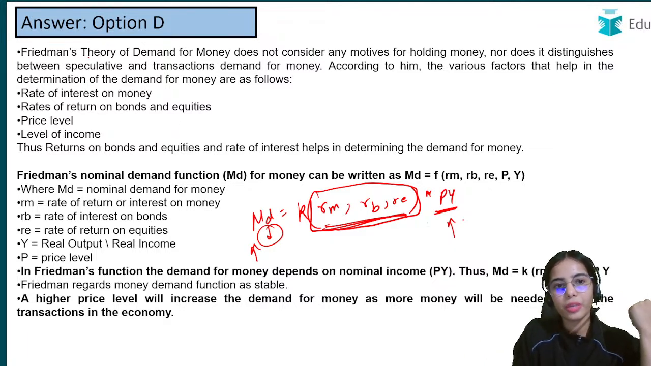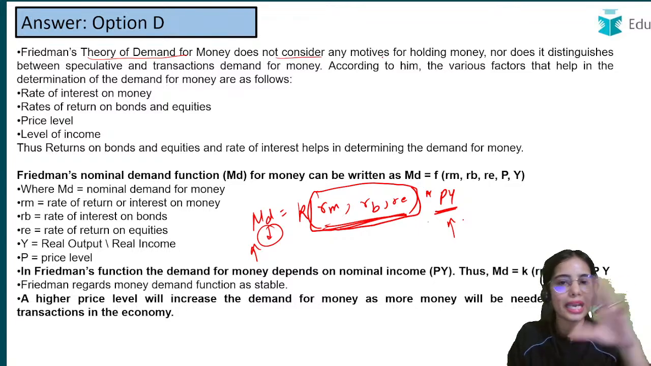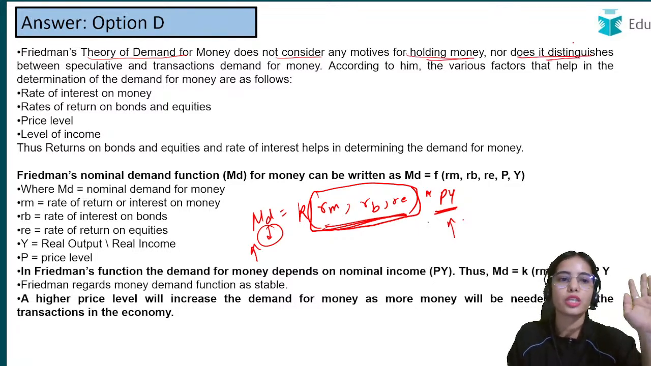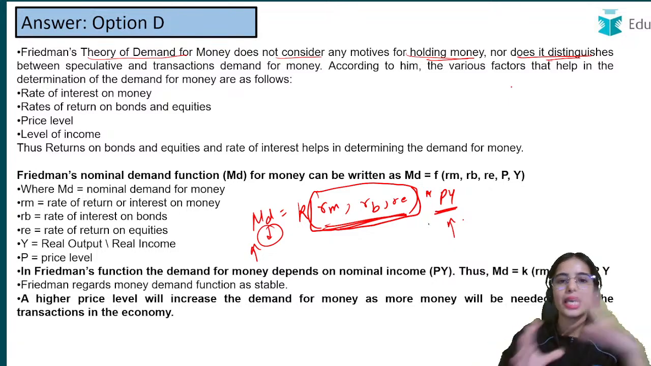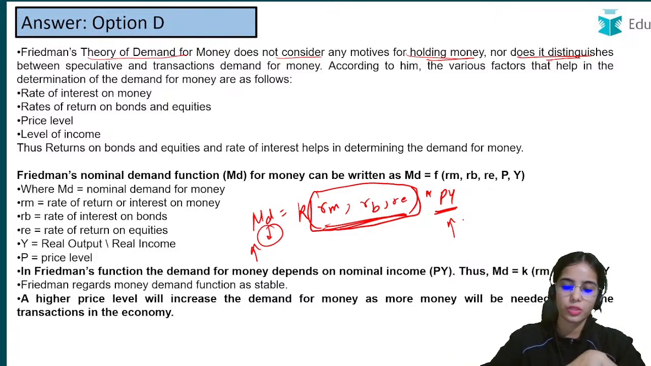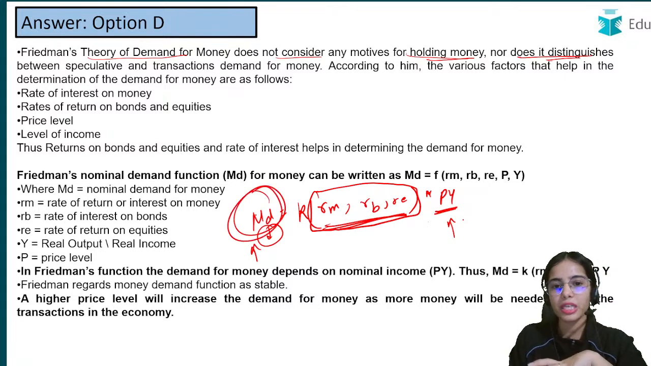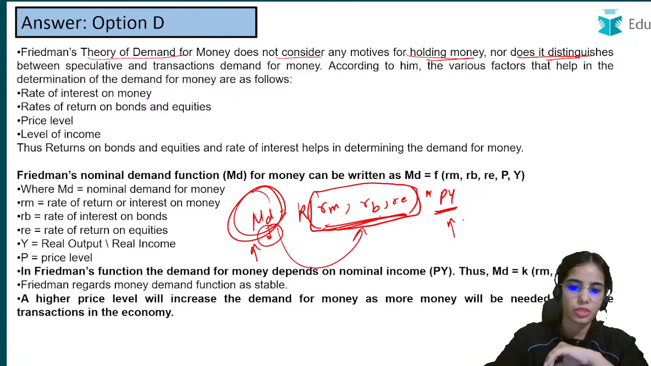So Friedman's theory of demand for money does not consider any motive for holding money. He does not distinguish between speculative, transaction and precautionary demand for money. He has not differentiated the motives. He has just said that your demand for money depends upon these factors, just that.